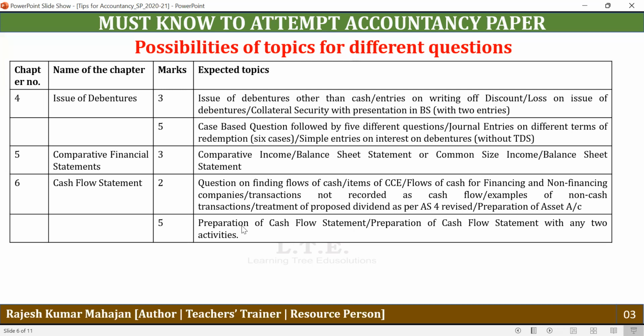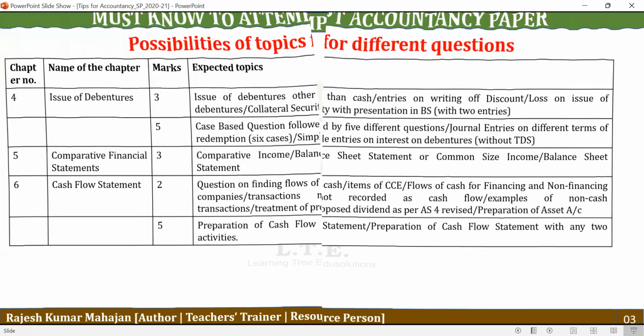And under the 5-mark question, you will have to prepare a cash flow statement. As per the CBSE sample paper, a full-length question has been asked where you have to prepare the cash flow statement under all 3 activities. But there is also a possibility that you may be asked to prepare any 2 activities. So there may be a combination of cash from operating and investing, investing and financing, and operating and financing. So there can be 3 types of combination under cash flow statement, or a full-length question may also be asked.